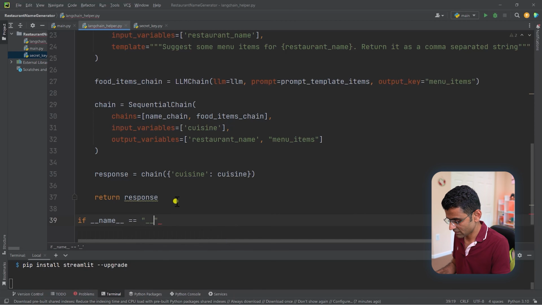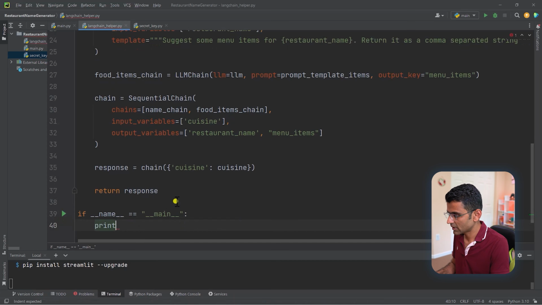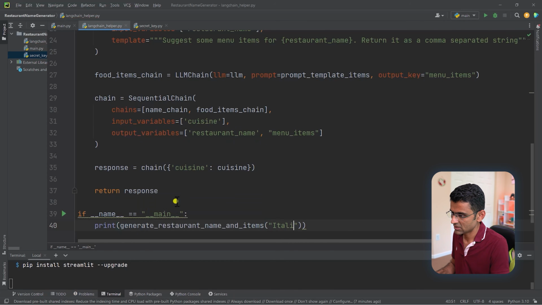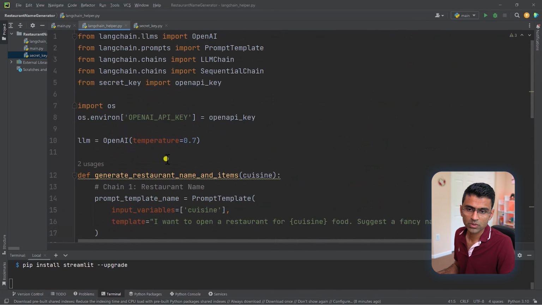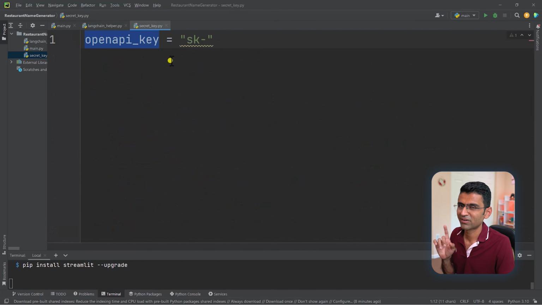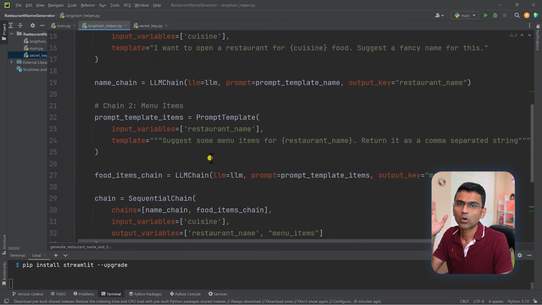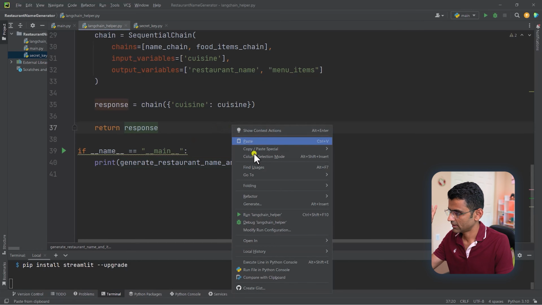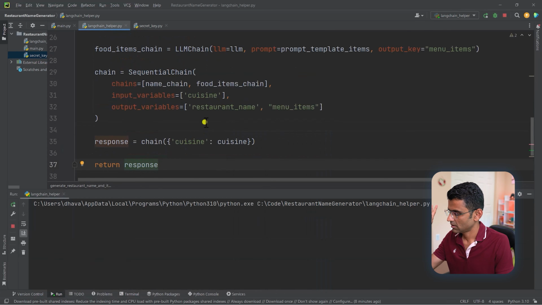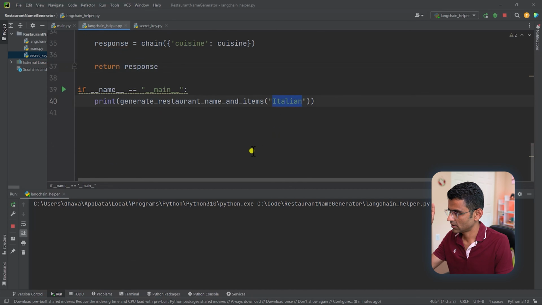So I will say if name is underscore main, then print generate restaurant name, let's say Italian. Okay, and now what I'll do is I'll pause the video and put my real secret key here. All right, my secret key, I have placed it, and now I can run it and see what happens. So we are generating Italian food restaurant name and the menu items.